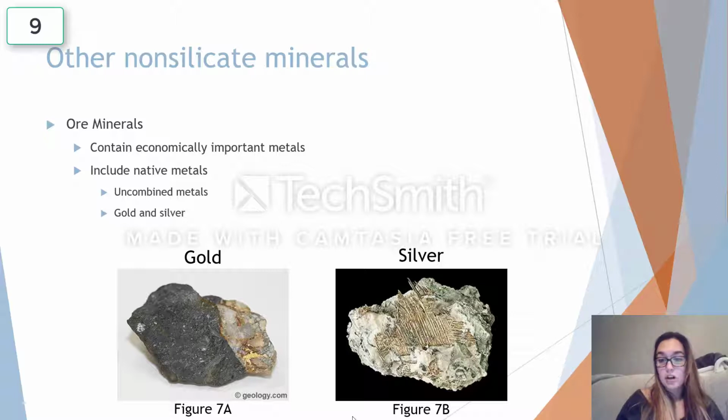So on our left we have gold and on our right we have silver. These are two commonly known minerals with daily uses, like you are probably wearing gold or silver if you're a girl, or even if you're a man, you can still be wearing gold or silver. So gold is one of the most popular and well-known minerals, known for its values and special properties, and it is commonly used in trade jewelry. And then on the other hand, silver is the most common precious metal due to its rarity and high economic value, and it is commonly used in jewelry and photography.